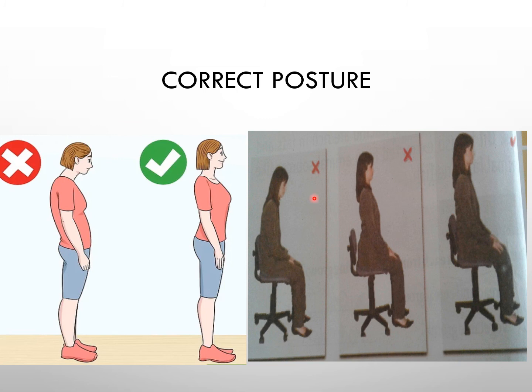So here I have given some sitting postures. This is wrong, and this is also wrong. If you sit like this, you will get back pain, and this is the correct posture to sit. Okay, posture refers to the way we hold our body while we sit, stand, walk or read. So it is very important to maintain correct posture. We should keep our back straight while we are standing or sitting. See, while standing, they are standing straight. While sitting also, we have to sit straight. So this is the correct posture.